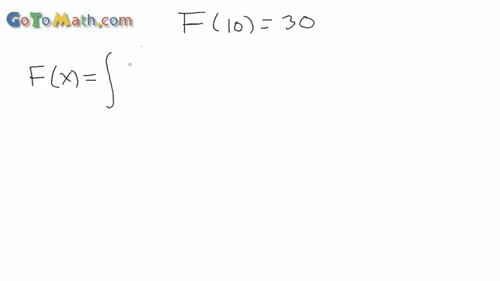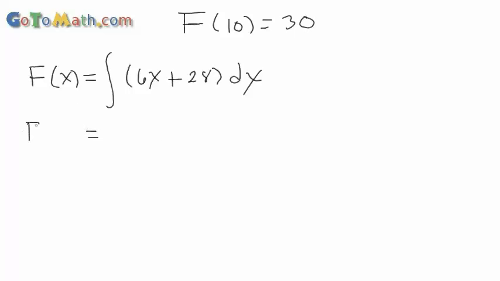Alright, so we have f of 10 is equal to 30. Okay, so let's go down here. F of x is equal to the integral of, let's put this in parentheses, 6x plus 28 dx. Alright.